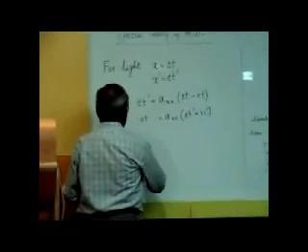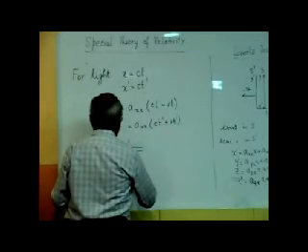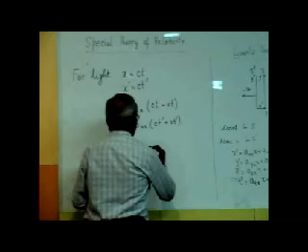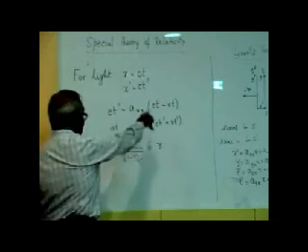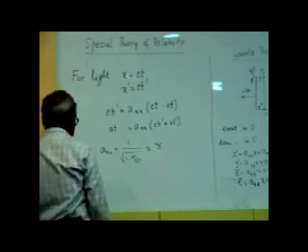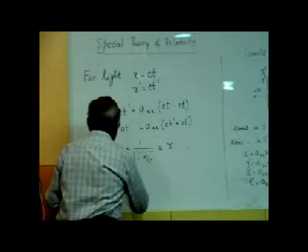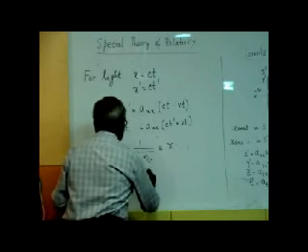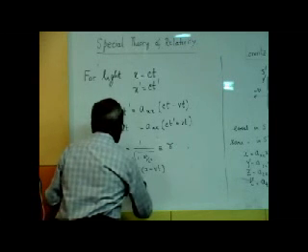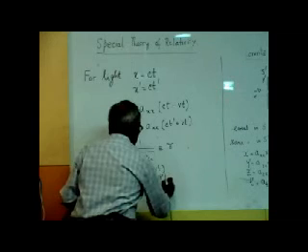axx is 1 over the square root of 1 minus v squared over c squared. You have two equations, you can get axx from here and you get that answer. So from now I have the relation x prime equals gamma times x minus vt, and x equals gamma times x prime plus vt prime.